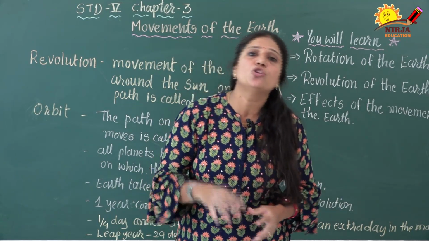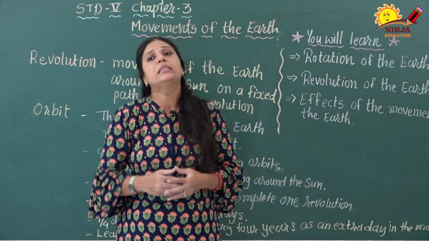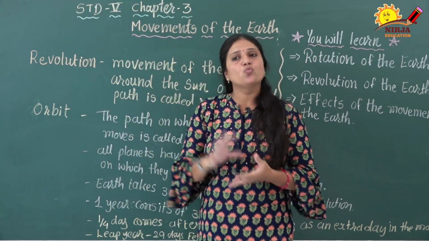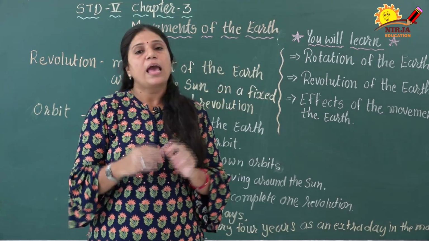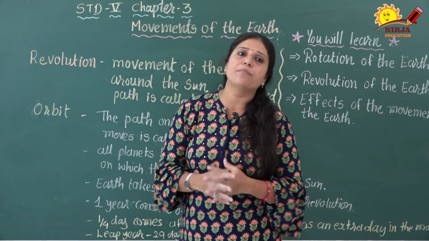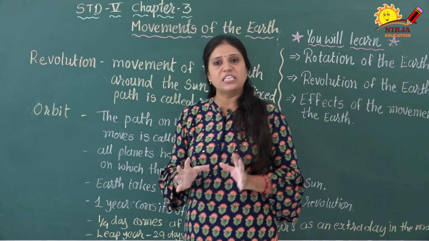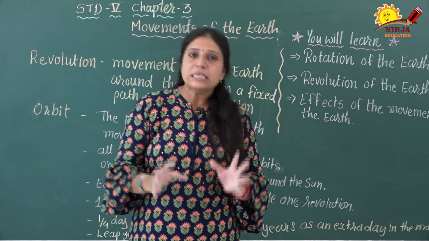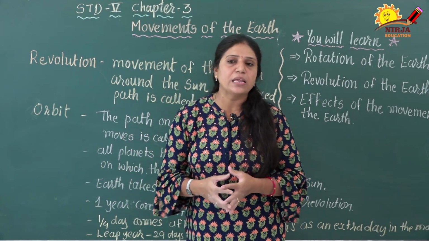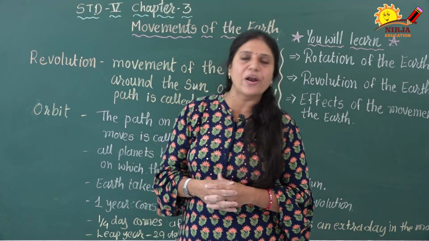During the month of June, the northern hemisphere is tilted towards the sun, hence this part has a summer season. At the same time, the southern hemisphere is tilted away from the sun and experiences a winter season, right?